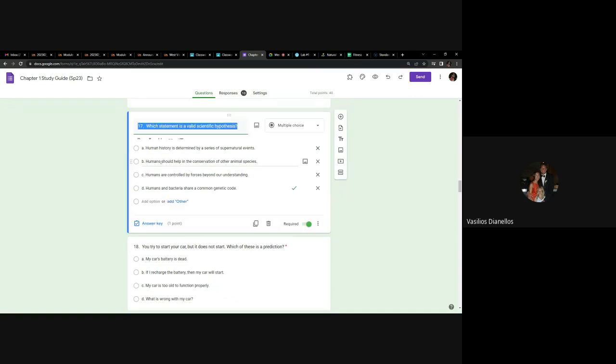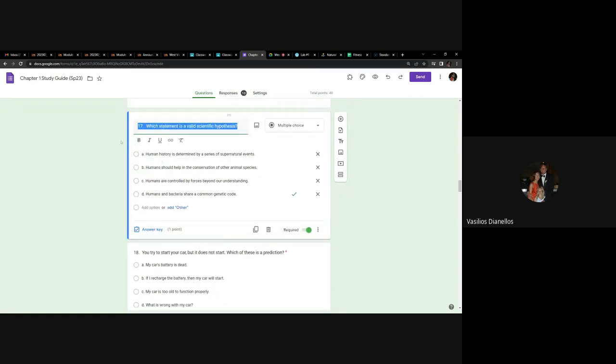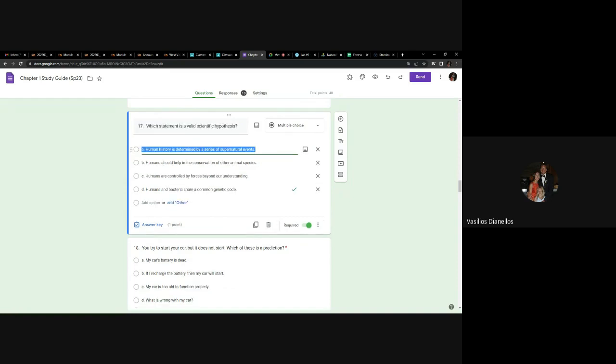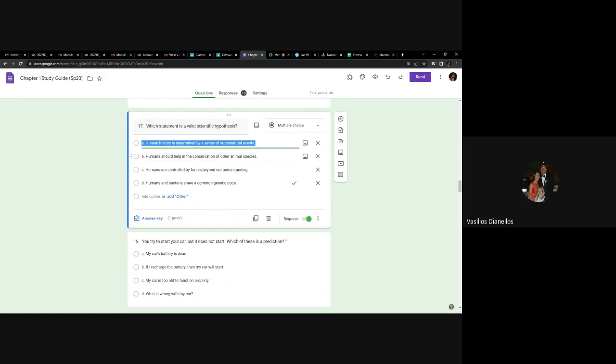17, which statement is a valid scientific hypothesis? This is a good one. Obviously it's not going to be written just like this, but it's very important that you understand what the hypothesis is. Human history is determined by a series of supernatural events. No, that's not a valid scientific hypothesis because we can't test that, because that whole supernatural word, right? We can't test supernatural stuff. Again, the whole science and religion thing.